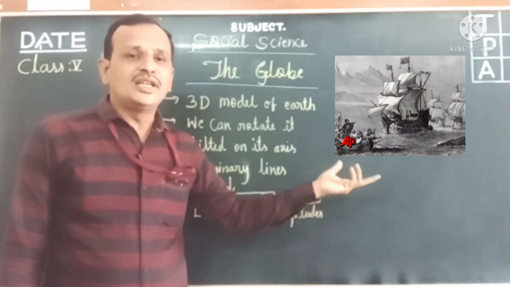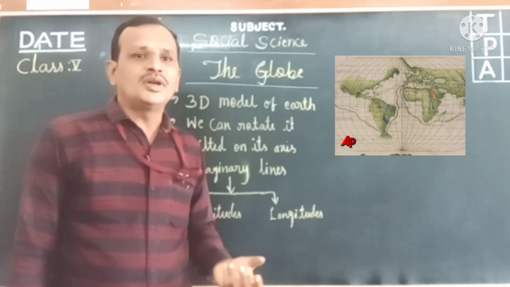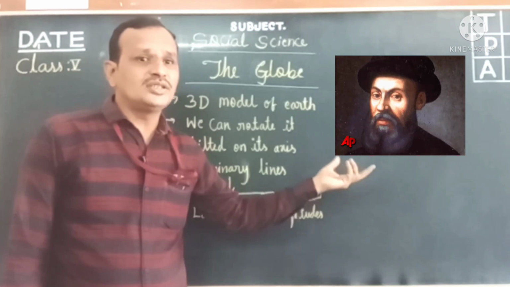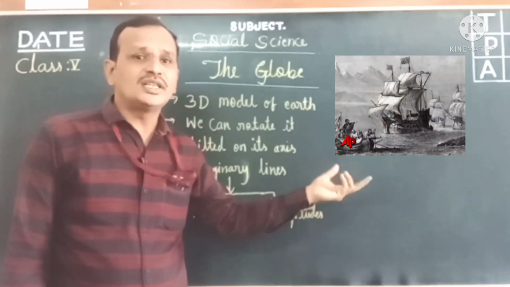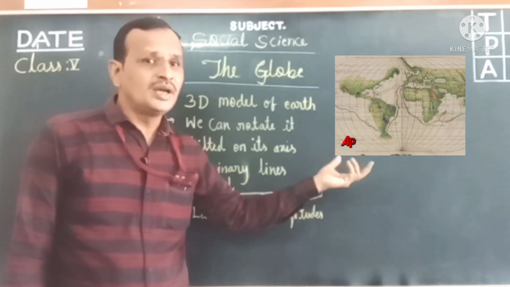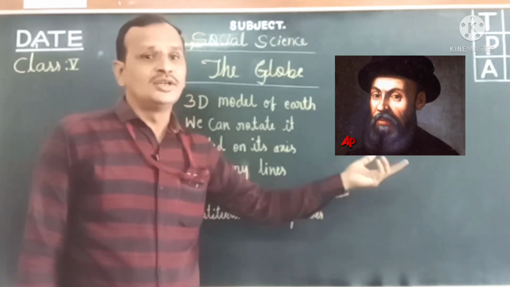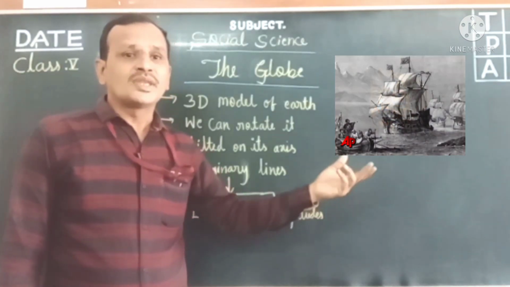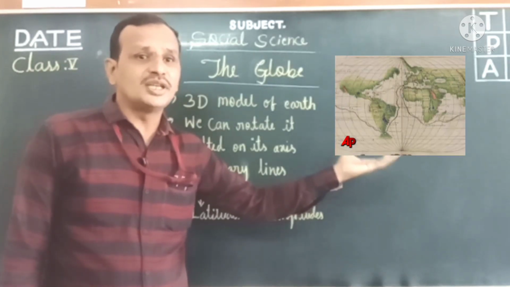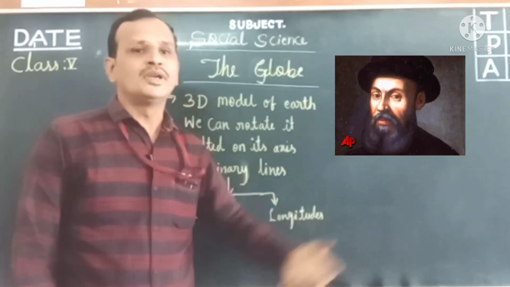By his long journey in his ship, because Magellan traveled in the west direction on his ship and came back to the same place from where he had started.